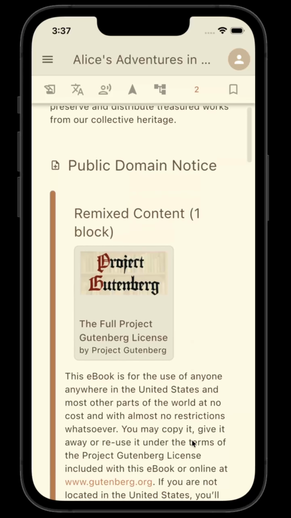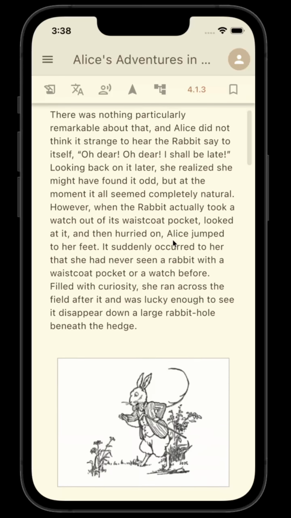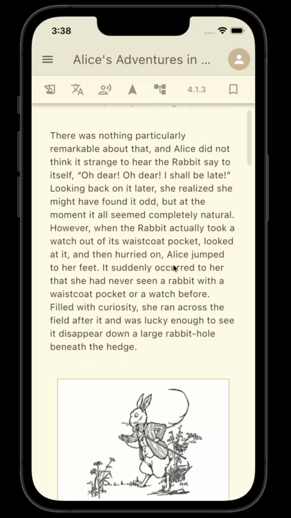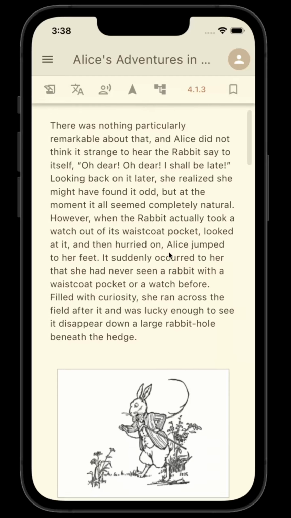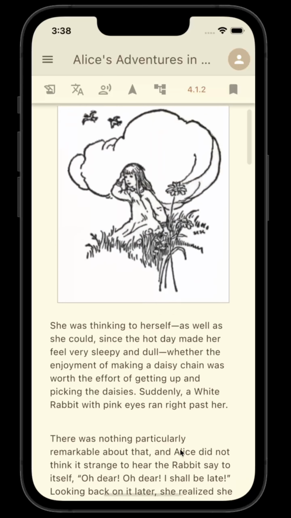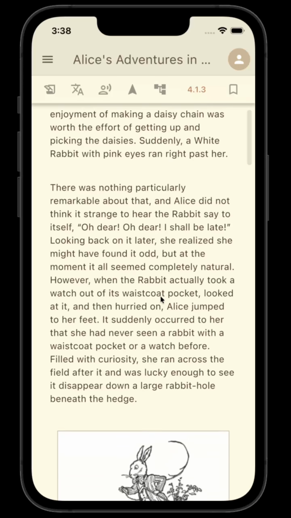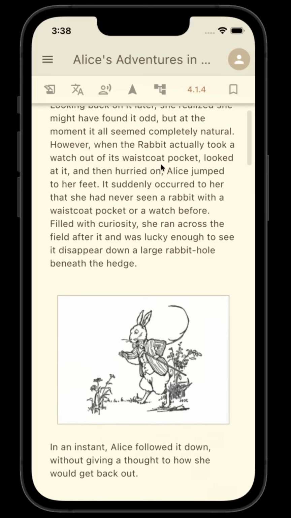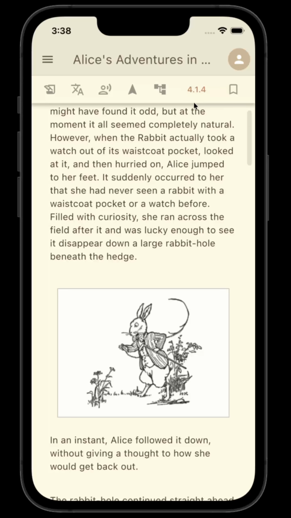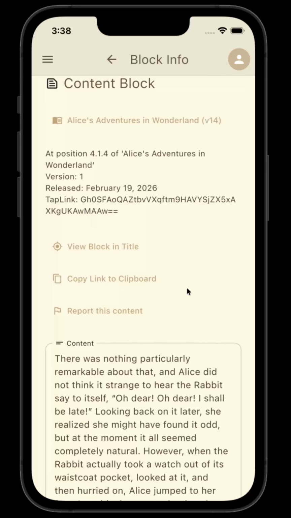One more thing I want to show is links. Unlike a regular ebook, everything in a Tapestry title can be linked to. So here's a random block. As you can see when we scroll along, the current block that you're reading is being shown at the top here. So right now we're on 4.1.14, and I can click on that and pull up the block information with some interesting metadata about the block.